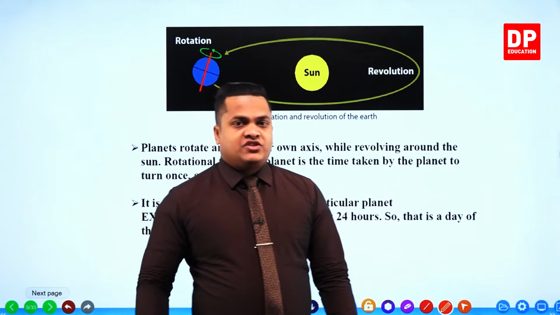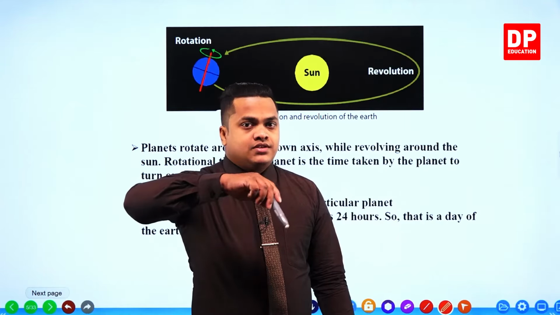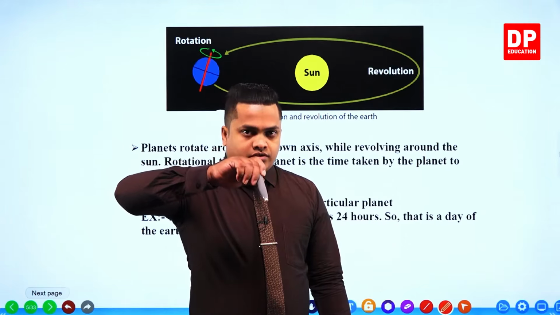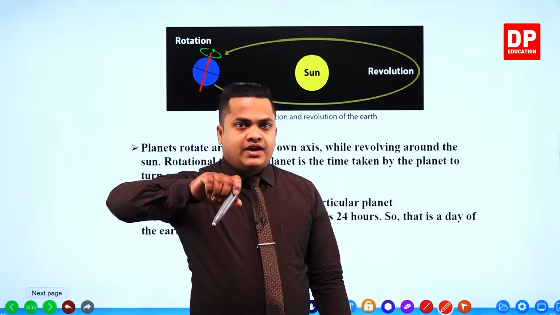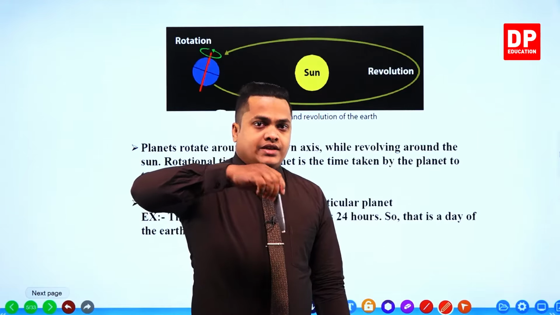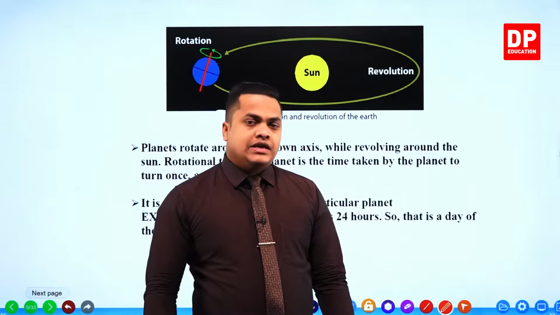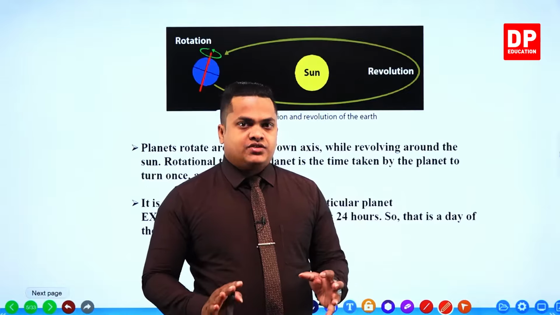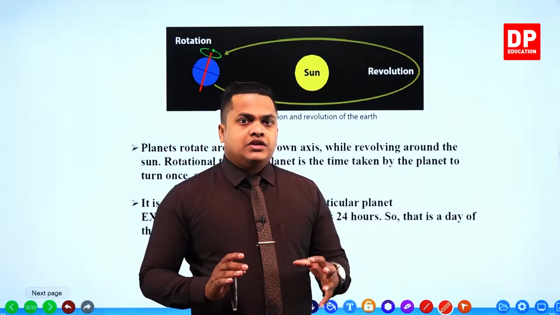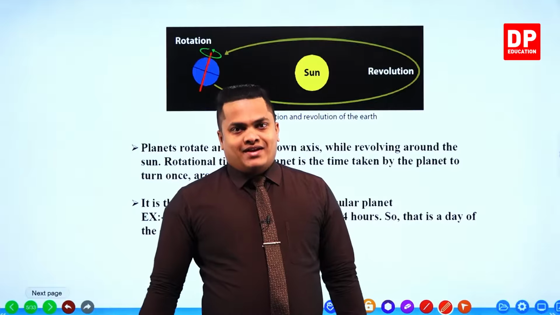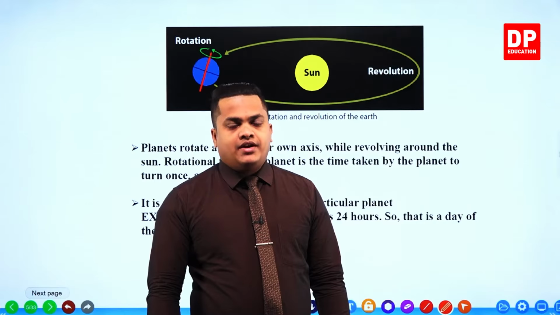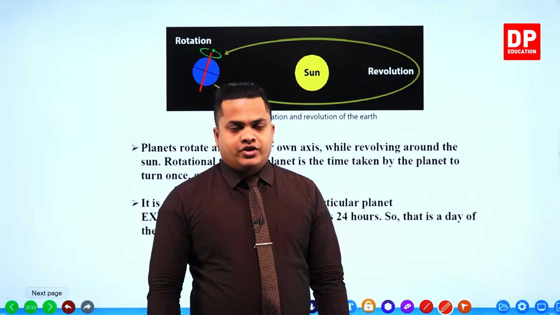A planet is always rotating in only one certain direction, either to your right hand side or to the left hand side. It's not rotating both ways. It rotates in just one certain direction. Each and every planet in our solar system is going to rotate.